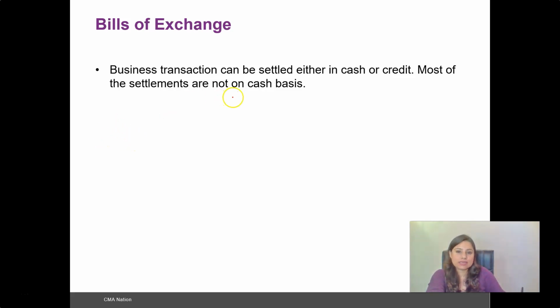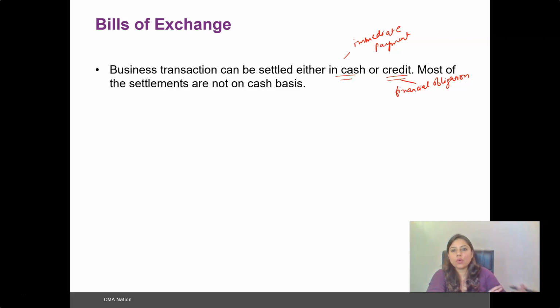Such transactions involve money, and such money can either be settled in cash or in credit. So cash is immediate payment, and credit refers to a financial obligation